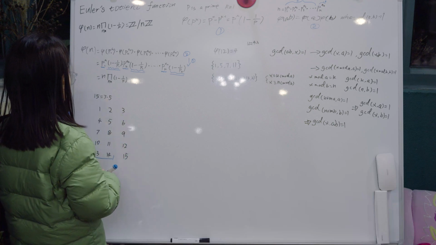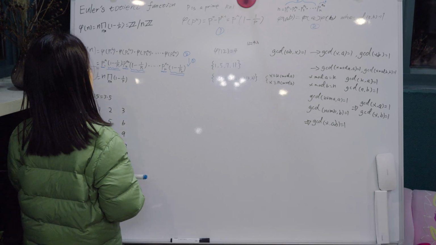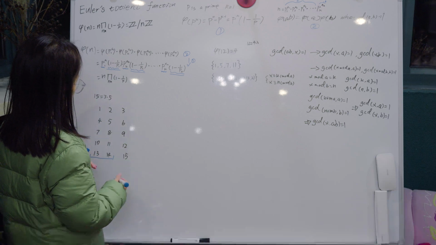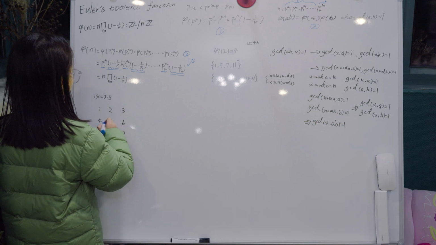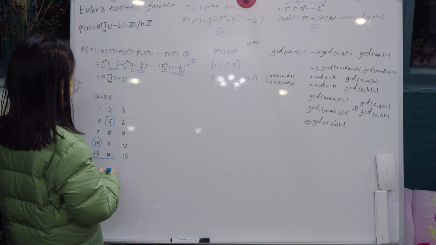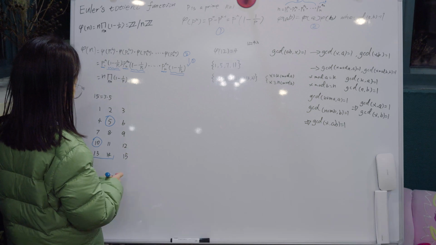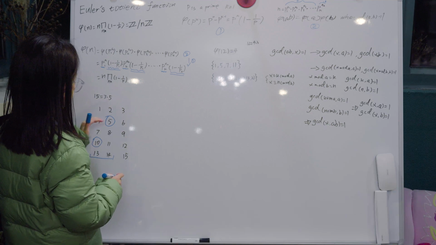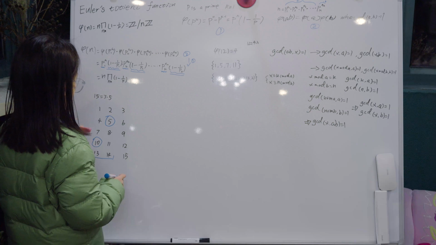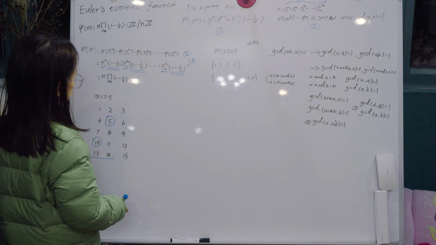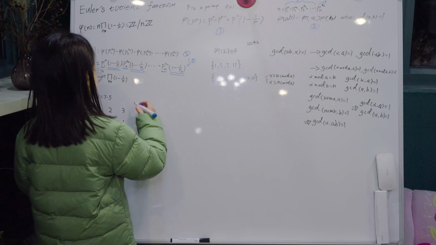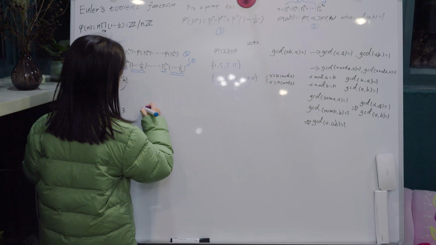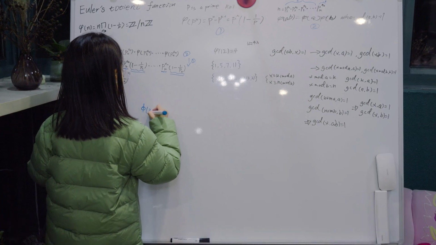Right, in this 2 columns, let's think. How many in every column? You see, every column has only one number that is not co-prime with, sorry, not co-prime with 5. With 5, right? Okay, so other numbers, how many of them? That is, of course, 4. Where did this 2 rows come from? This 2 rows, how do we calculate it? That is φ of 3, right?